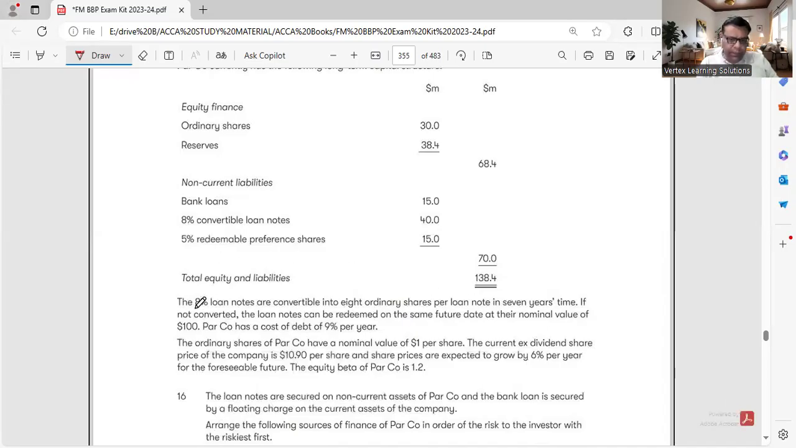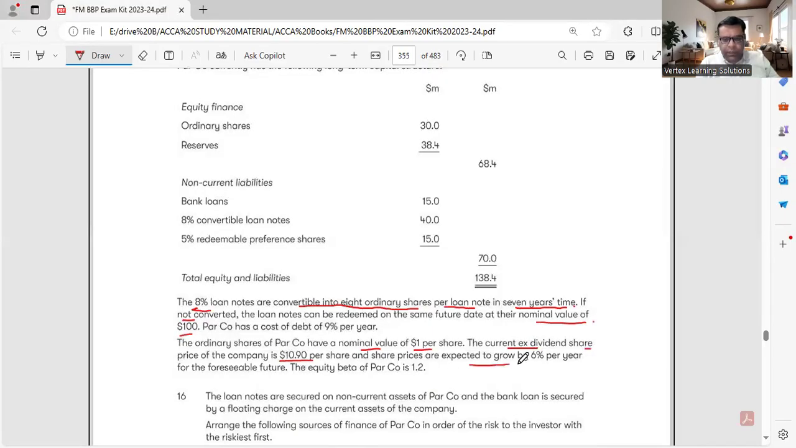Balance sheet is provided. 8% loan notes are convertible into 8 ordinary shares per loan note in 7 years' time. If not converted, loan note can be redeemable on the same future date at their nominal value of $100. Ordinary share of the Par company has a nominal value of $1 per share. The current ex-dividend price per share of the company is 10.9.